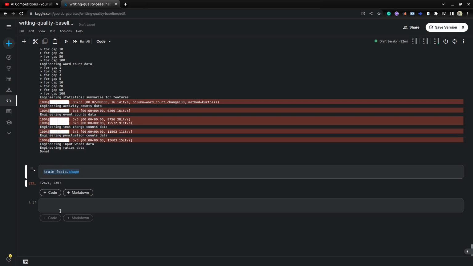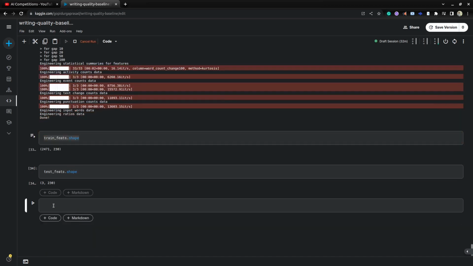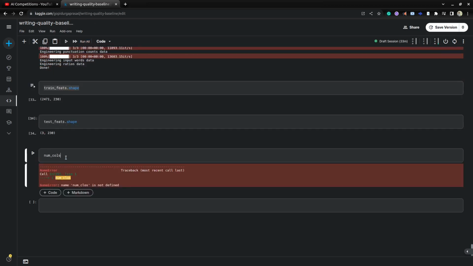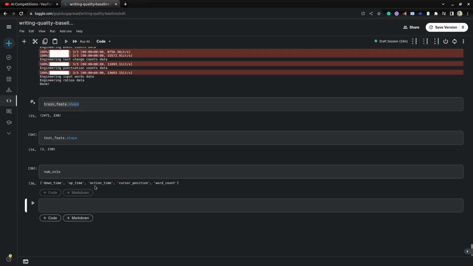You can check the same for the test data. Here they provided sample test data, and for the 3 IDs we have, we created those features. 230 features are the public features. We will try to create more features. So we have the numerical columns, those are the numerical columns.